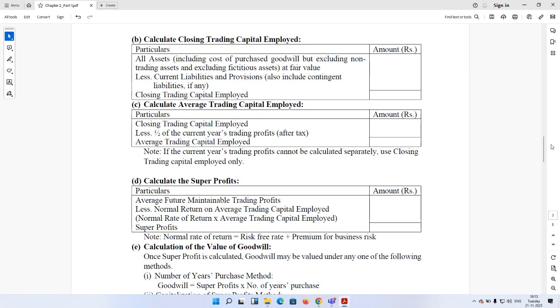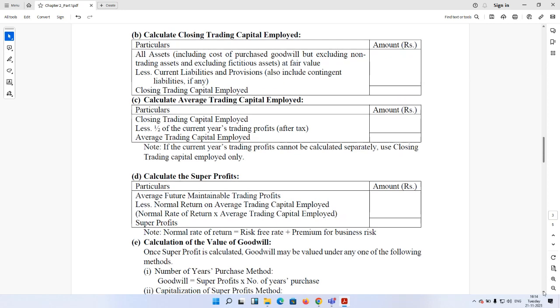So now calculation of the super profit, which is average future maintainable trading profit, preferably after tax, less normal return on average trading capital employed. That is average trading capital employed multiplied by normal rate of return, which will be given in the problem. The difference will give you the super profit.